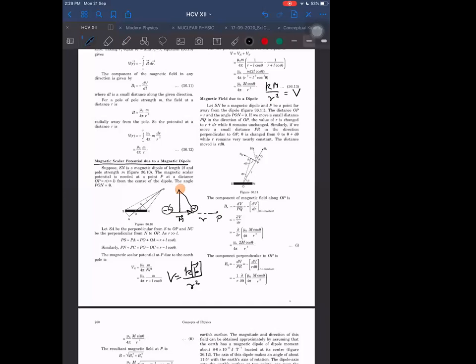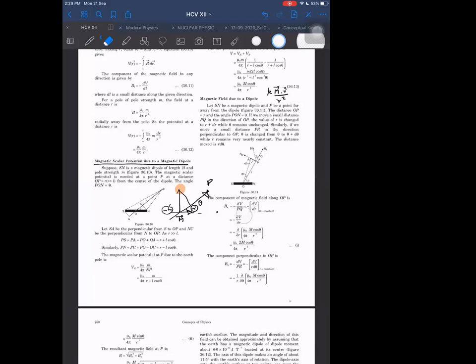But if we want to find it at any other position, then how? I told you before also: take the component of M in that direction. That will come out to be M cos theta. Then it will become K M cos theta by R square. Understood? In general, I will say it like this: K M dot R cap upon R square, where R cap means the unit vector in the direction of the position vector of the point where we want to find the potential, in the direction of R bar.